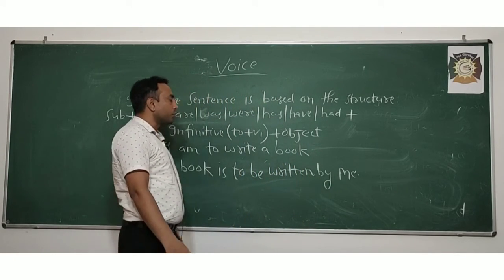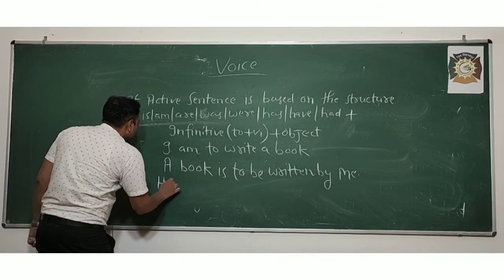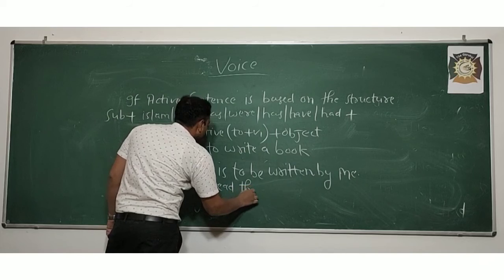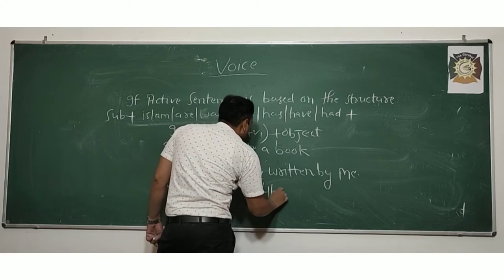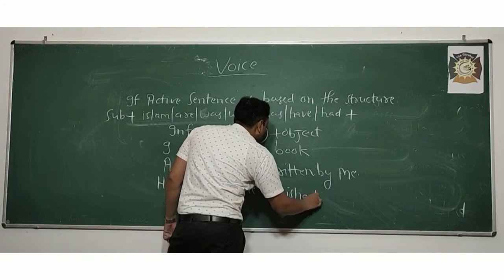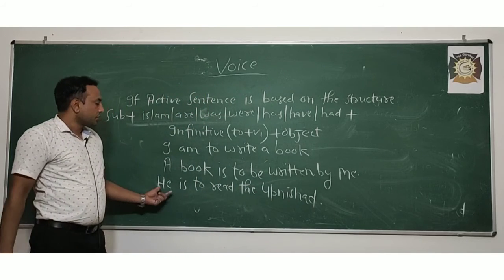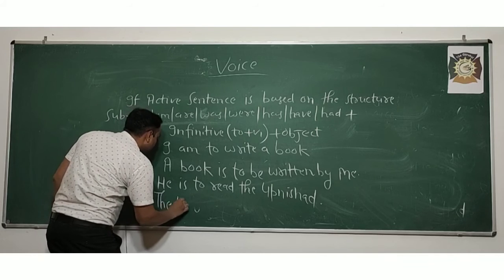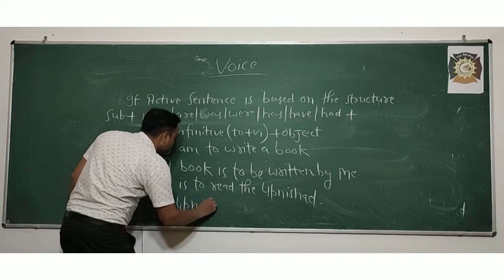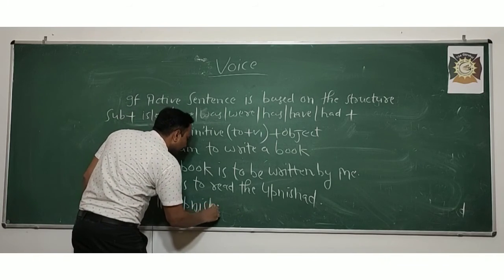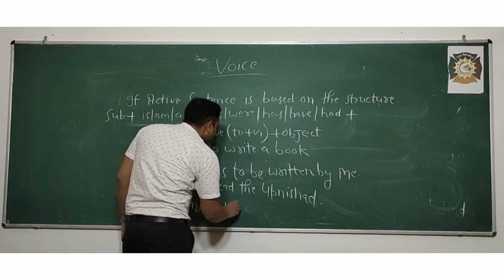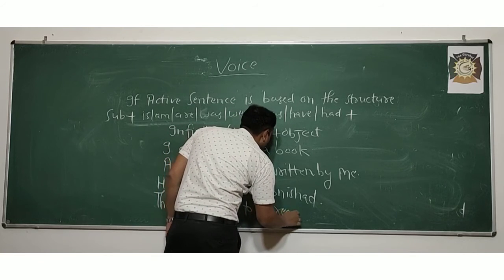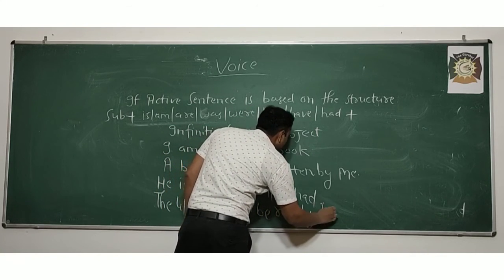And, he is to read the Upanishad. Now the Upanishad is to be read by him.